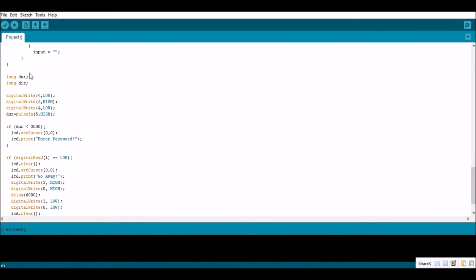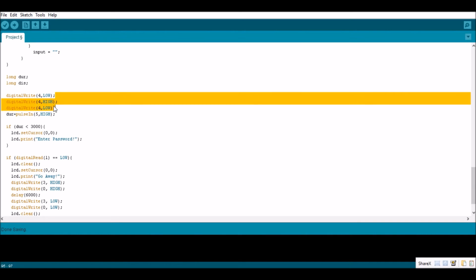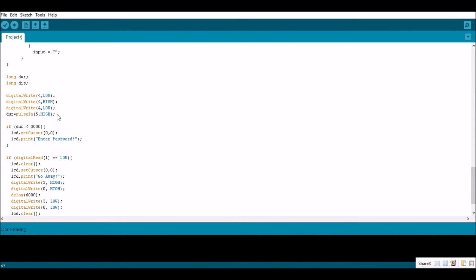Then we come down to the part of the ultrasonic sensor. Here we have the trigger send out a signal, and then we read the signal back in with the echo. If the duration that the echo read was less than 3000, that means that a user is close to the door. So we print out enter password on the first row of the LCD.